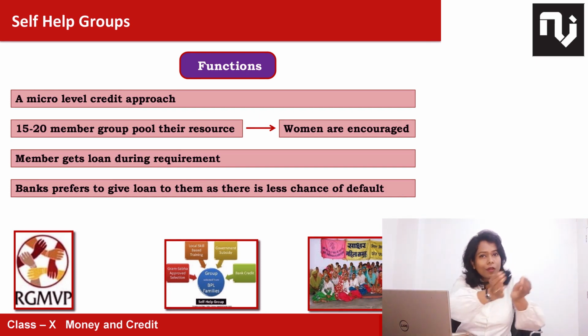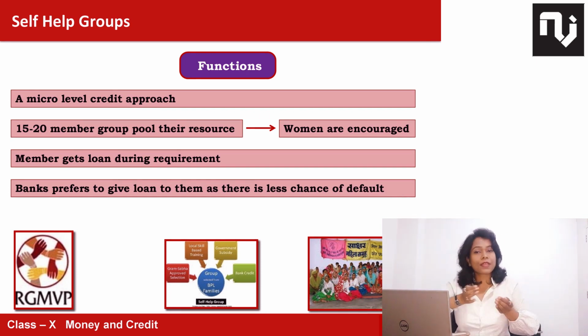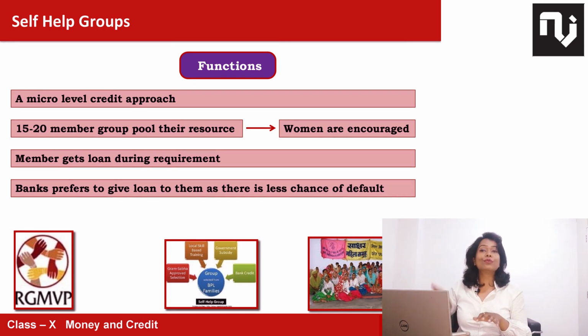By forming small groups, a group of 20 people, they will put in 1 rupee, 2 rupees or 5 rupees every day. If they are able to sustain that group of depositing this money, and there will be an authorized person looking after that, after 5 months, 6 months or a year, if the government is convinced that you are able to sustain your group, the government will provide you certain other major loan, or the government will engage you in employment generation work, which will help you to earn as well as to sustain yourself.